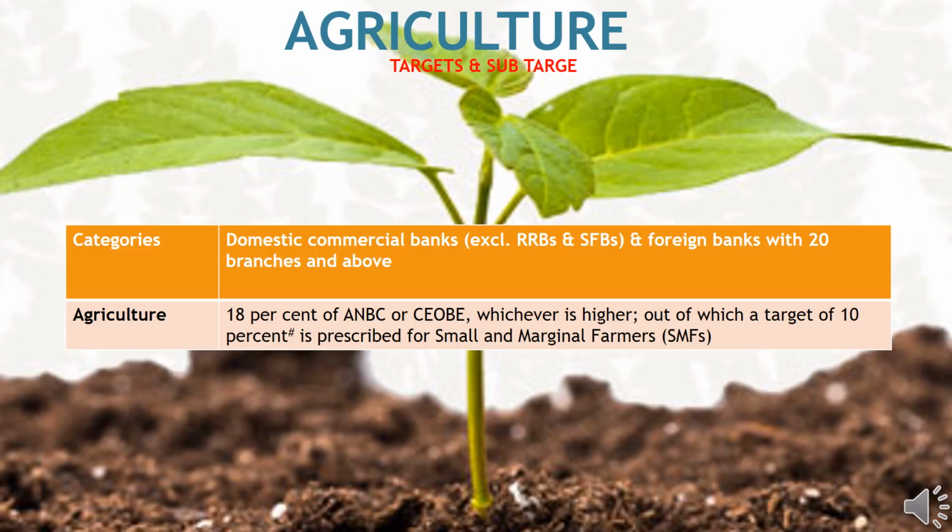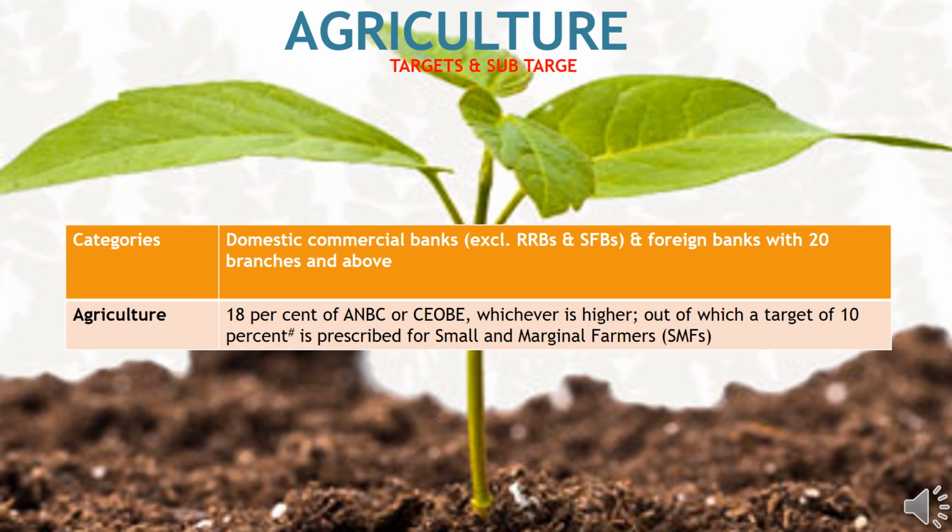In the first session, we have gone through ANBC and COBE, which is a very important topic for understanding priority sector lending. In the second session, we have gone through targets for domestic commercial banks, foreign banks, RRBs, and other financial institutions. Now, this is the third session. We are going through sub-targets. As a first topic under sub-targets, we are taking up agriculture.